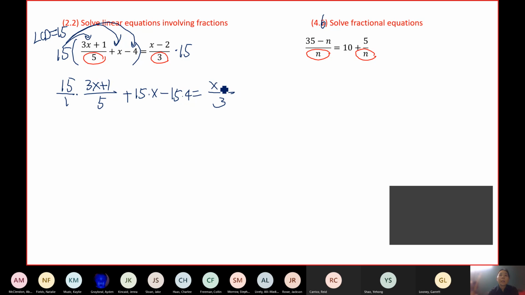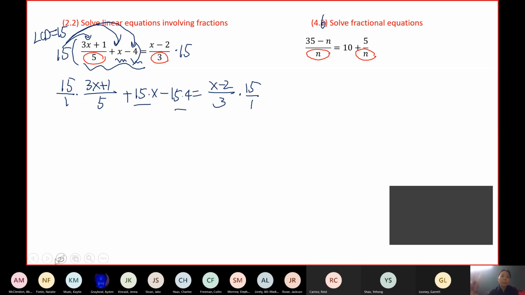The reason is that whenever we multiply by a number, we multiply both sides by that number. On the left-hand side, if you have a plus or minus, you have to distribute that 15. The left-hand side has more than just one fraction. x is also on the left-hand side, and minus 4 is also on the left-hand side, so both of them still need to be multiplied by 15. Just pay attention here.